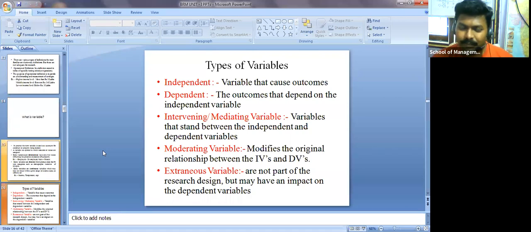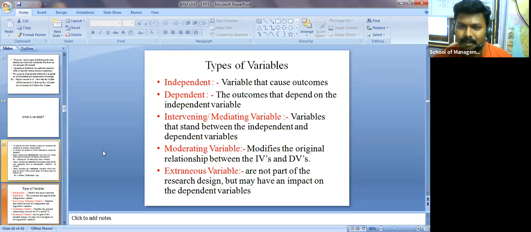Okay. Now we have one more variable, which is called the intervening or mediating variable. Variables that stand between the independent and dependent variables are called mediating variables. Let me tell you one thing.